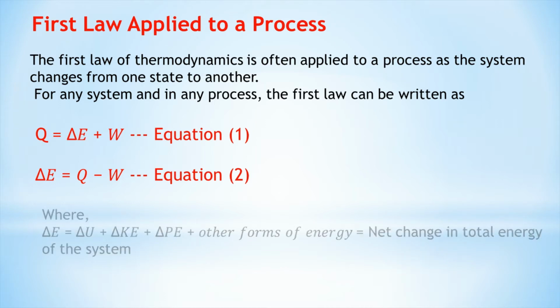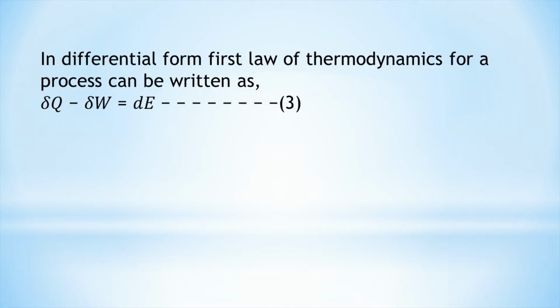It is called equation 2, where delta E is the sum of internal energy plus kinetic energy plus potential energy plus other forms of energy, equal to the net change in total energy of the system. In differential form, the first law of thermodynamics for a process can be written as delta Q minus delta W equal to change in internal energy.